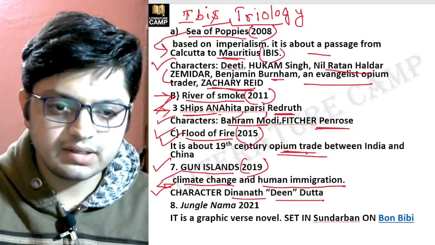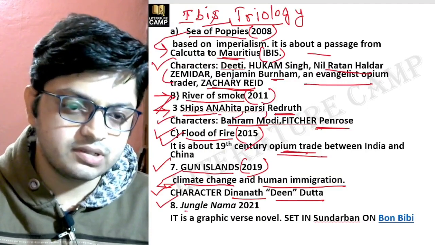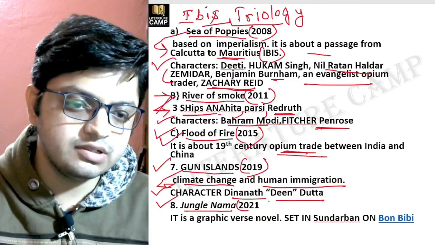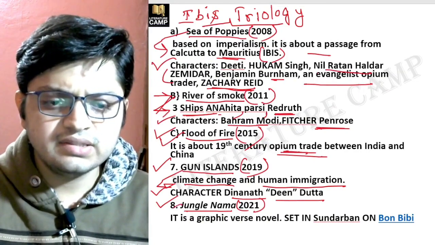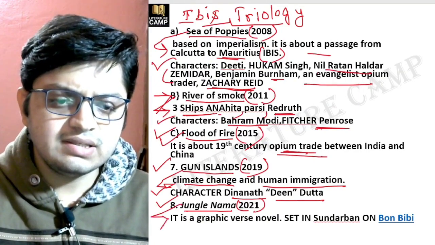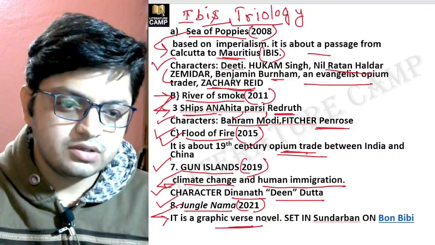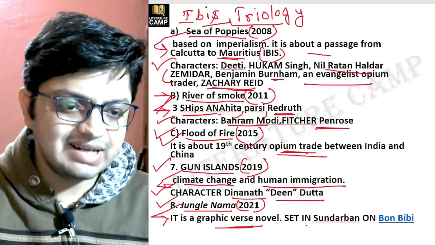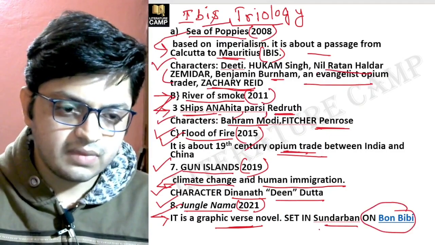The next work is Jungle Nama. Very important. Jungle Nama, published in 2021. This novel is a graphic verse novel, which is set in the Sundarbans on Bon Bibi.